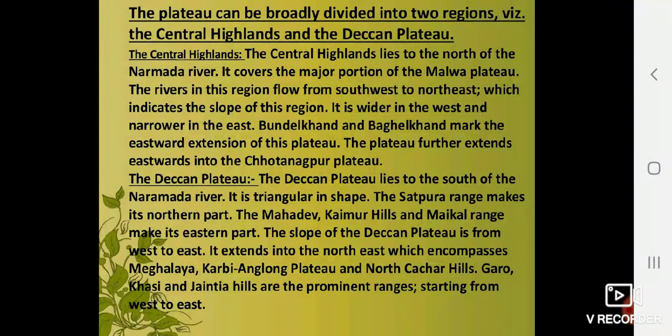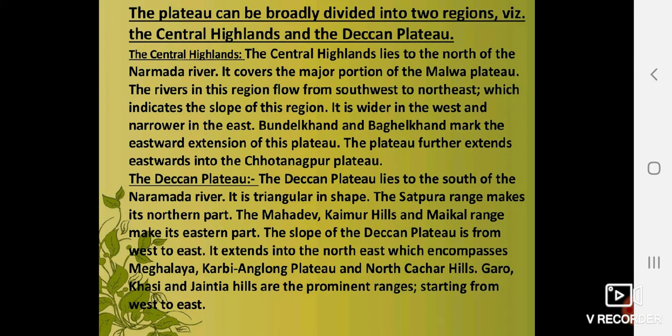Now, when you divide Peninsular Plateau, you can divide that into two parts. First is the Central Highland. The Central Highland lies to the north of Narmada River. It covers the major portion of Malwa Plateau. The rivers in this region flow from southwest to northeast, which indicates the slope of the region. It is wider in the west and narrower in the east. Bundelkhand and Baghelkhand mark the eastern border of the plateau, and also there is Chota Nagpur Plateau.